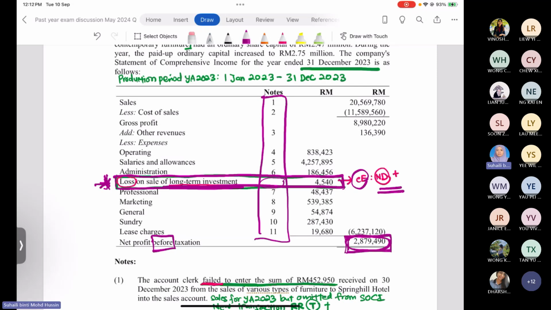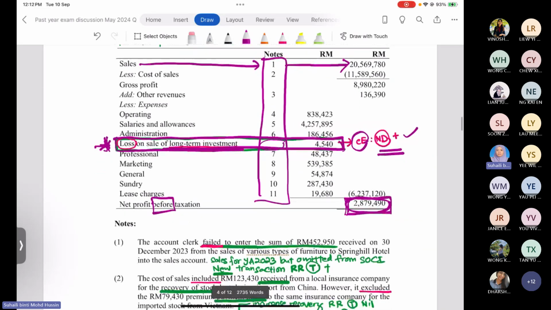Okay, after we settle this transaction, we go back to the first note to the account, which is for the sales amount. In SOCI, you already added this amount, 20,569,780 ringgit. In note number 1, it is mentioned that the account clerk failed to enter the sum of 452,950 ringgit received on 30th December 2023 from the sales of various types of furniture to the Spring Hill Hotel into the sales account.